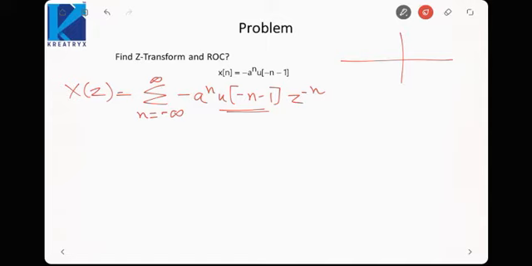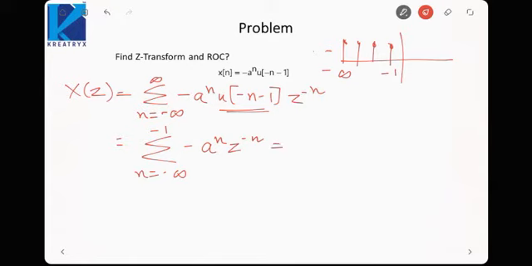Now this signal u of minus n minus 1 would be something like this. It will be flipped and then shifted by 1 in the left direction. So it will be like this. It will exist from minus 1 up to minus infinity. So this summation would be converted to sigma n equal to minus infinity to minus 1 of minus a raised to power n z raised to power minus n, that is, sigma n equal to minus infinity to minus 1 of (a z inverse) raised to power n.